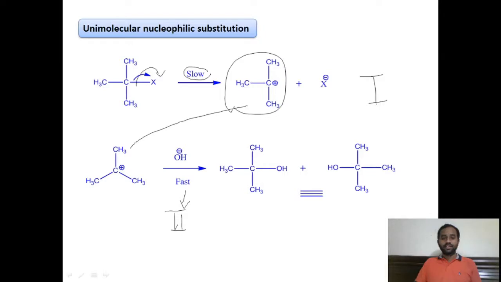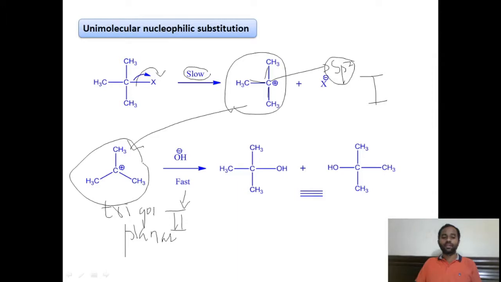You see here the carbocation intermediate has a trigonal planar structure, because this is an sp2 hybridized carbon. It has 3 single bonds, 1, 2, 3. Therefore the hybridization is sp2 and the structure is trigonal planar. This is a planar structure. And here the nucleophile will attack this trigonal planar carbocation in the second step,